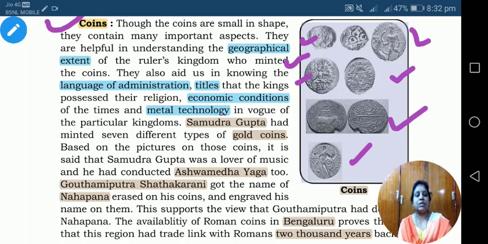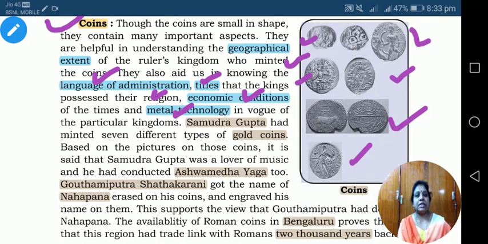Once we see these types of coins, we can know their languages of administration. These coins also have titles written about the kings. That tells us which particular religion they followed, what the economic condition was at that time, and the type of metal they used in that period in their kingdoms.